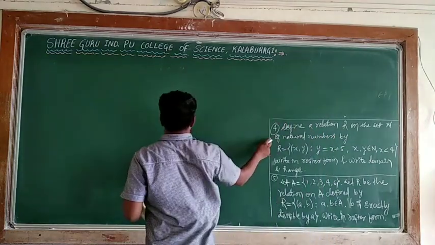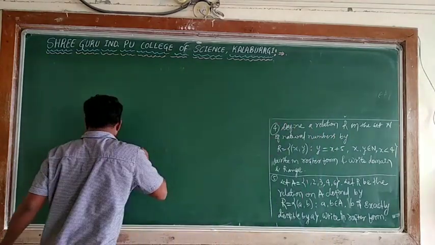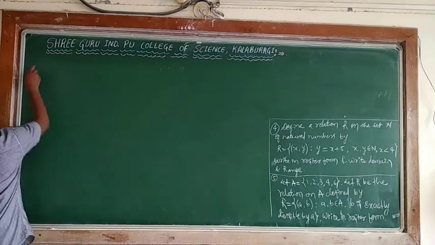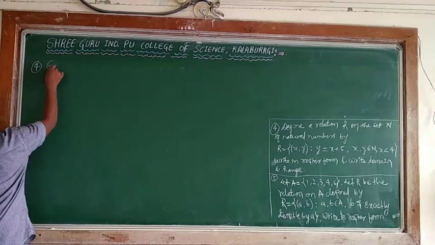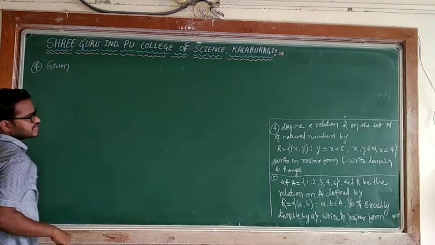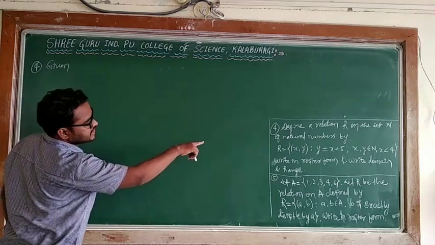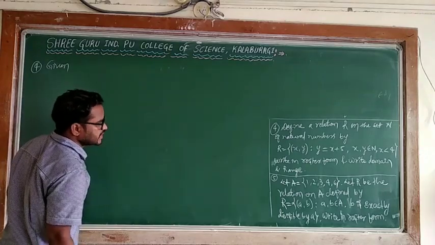According to the fourth, I will write what is given. R is defined on the set of natural numbers.